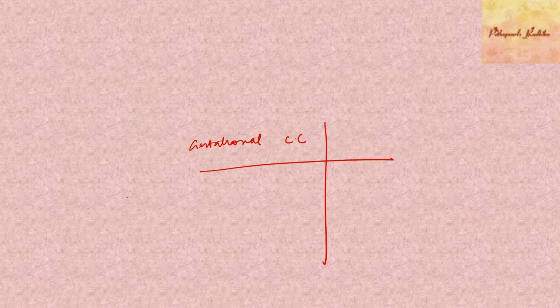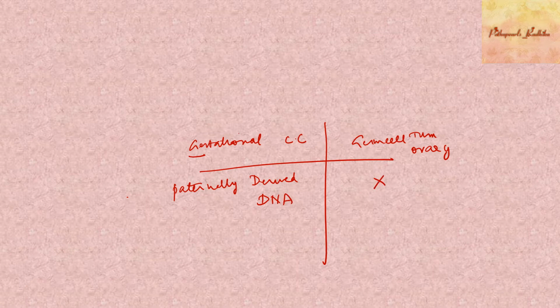The histology is going to be the same, but what's the difference between your gestational choriocarcinoma and those which arise as a part of your germ cell tumor in the ovary? Gestational choriocarcinoma occurs following pregnancy, so you have paternally derived genetic material, paternally derived DNA, present in gestational choriocarcinomas, whereas that will not be present in germ cell tumors which arise in the ovary, right?